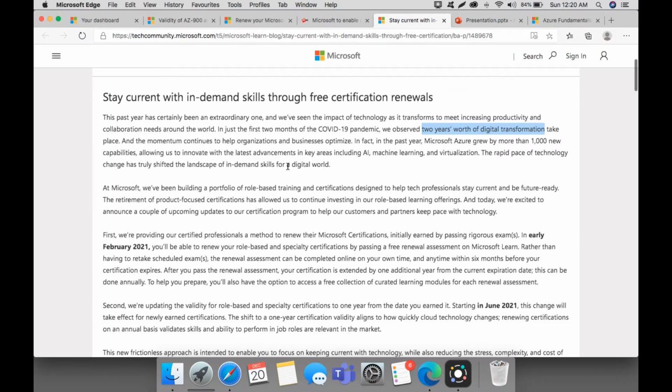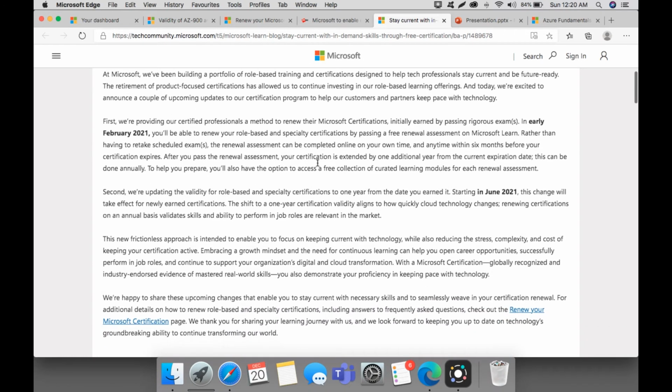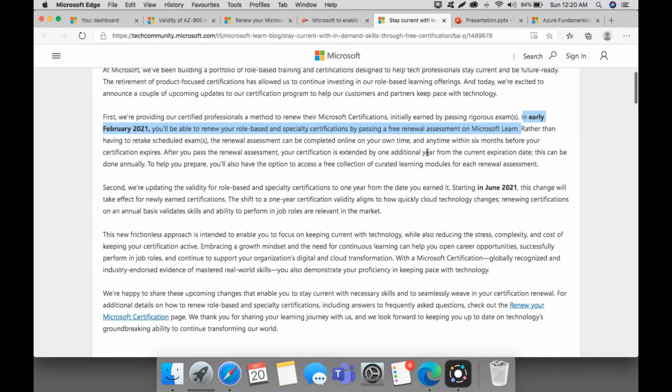They have made a lot of changes here, and they have mentioned that in early February 2021 you will be able to renew the role-based and specialty certifications by passing a free renewal assessment from Microsoft Learn. See, here is whatever we had discussed.